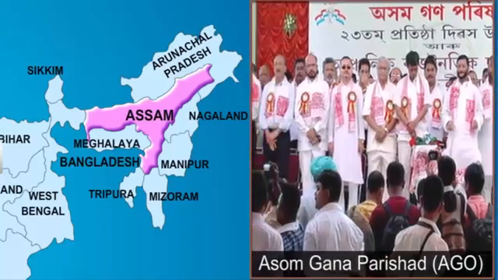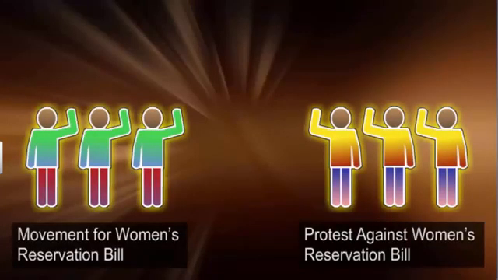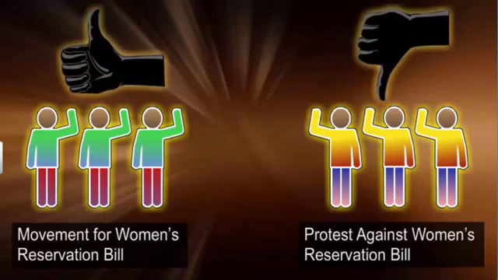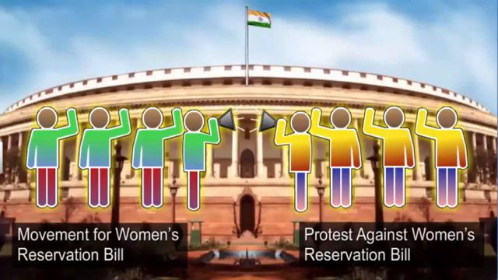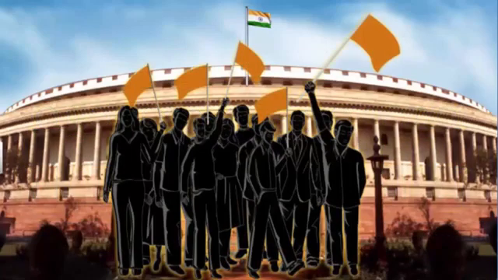In most cases, the relationship between parties and interest groups or movement groups is not direct. They often take positions that are opposed to each other. However, they are also in constant dialogue and negotiation. After all, in an ideal democratic setup, the government must look after the interests of everyone and not just one section. It is unhealthy if groups promote the interests of just one section in order to exert their influence in democracy. Political parties have to face the people in elections, but the special interest groups are not answerable to people.